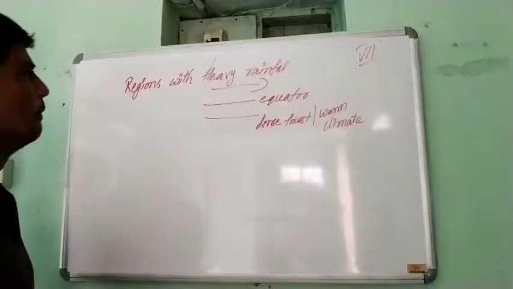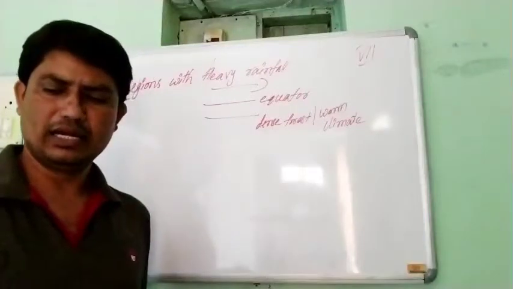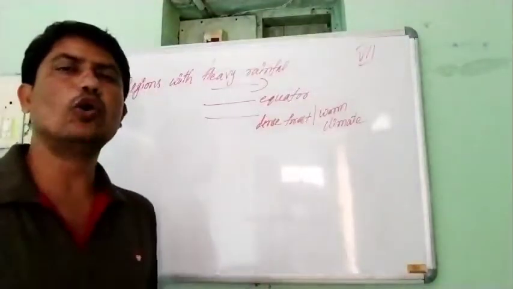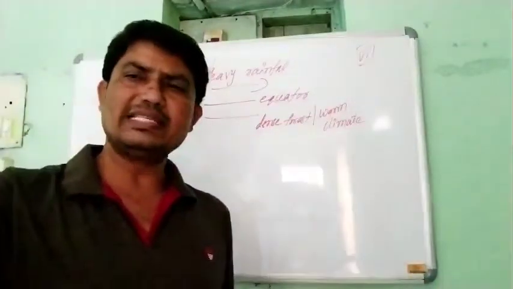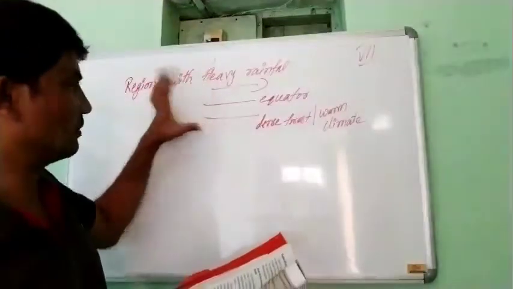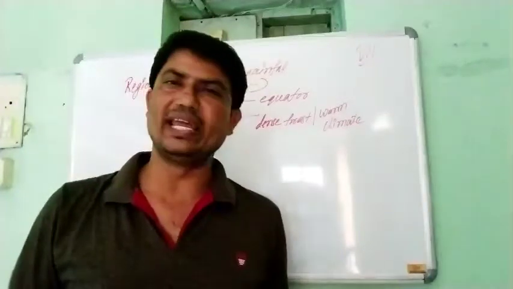Now, moderate rainfall means medium rainfall, and scanty rainfall means low rainfall. The regions which are away from the equator surround the zone of heavy rainfall.